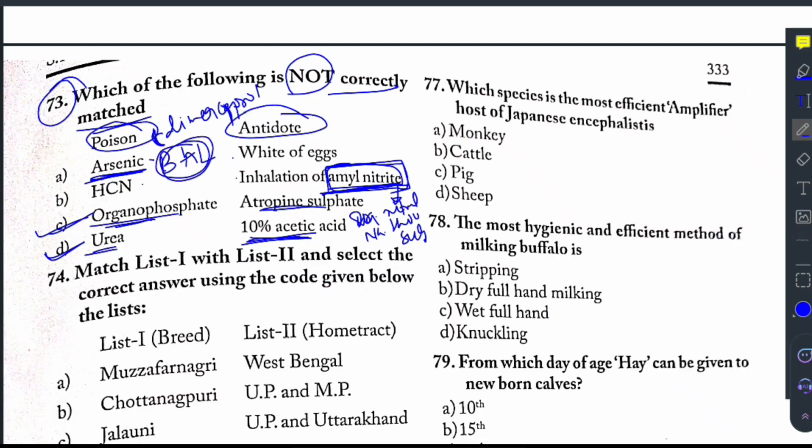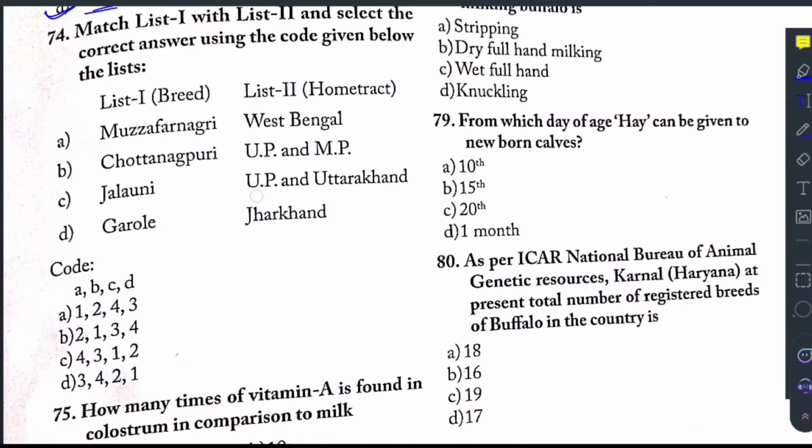This BAL stands for British Anti-Lewisite. So this is about question number 73. Now let us look at question 74. Match the list 1 with the list 2.